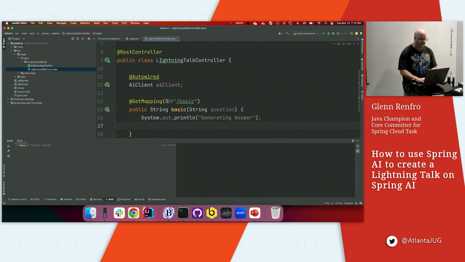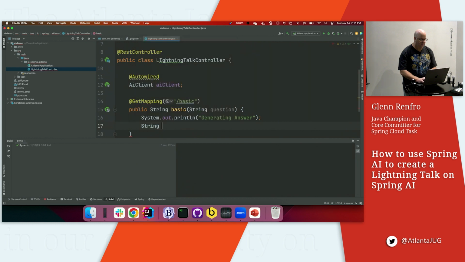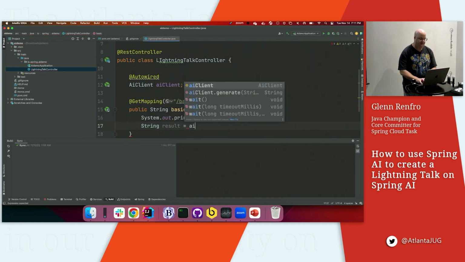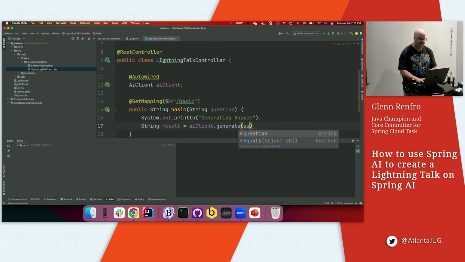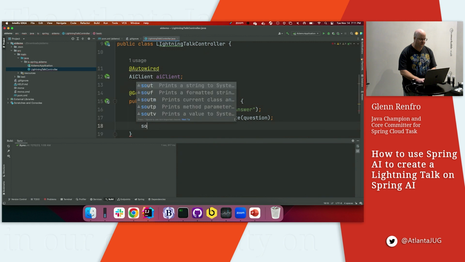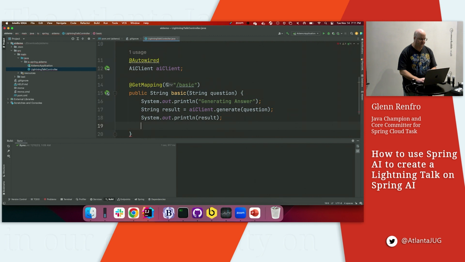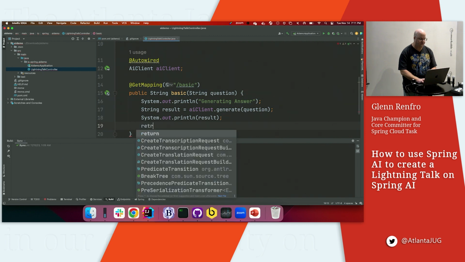Then we're going to do a String result equals aiClient.generate the question. And then we're going to just do an S out of the result so we can see something a little bit nicer than just what comes out in the browser. And then we're going to return result.